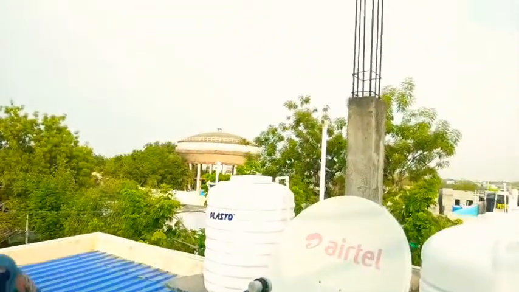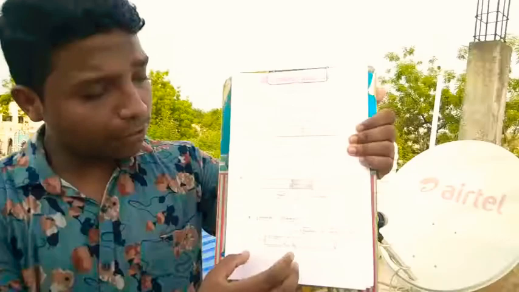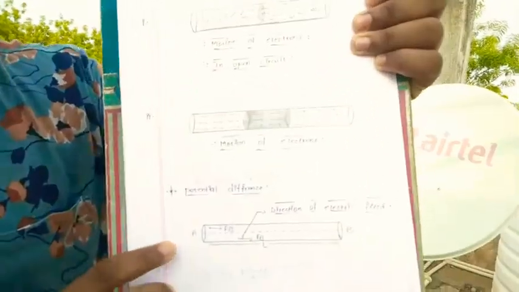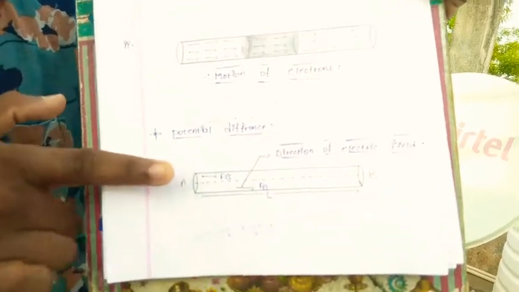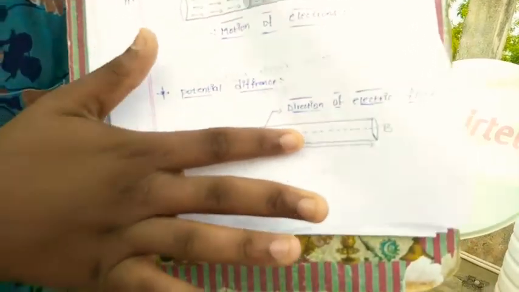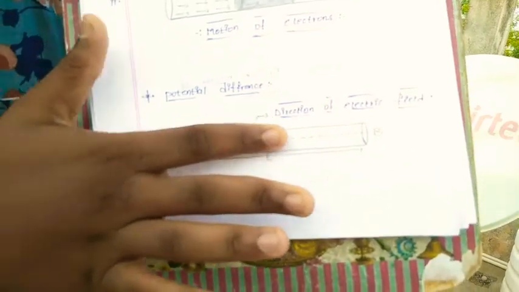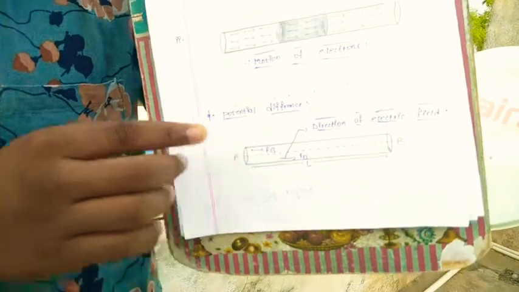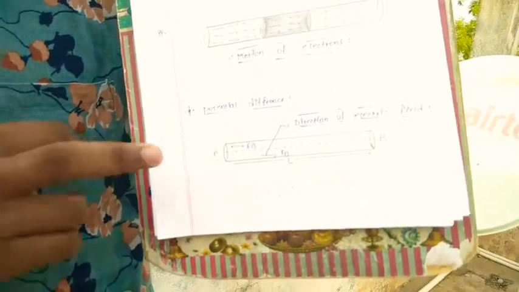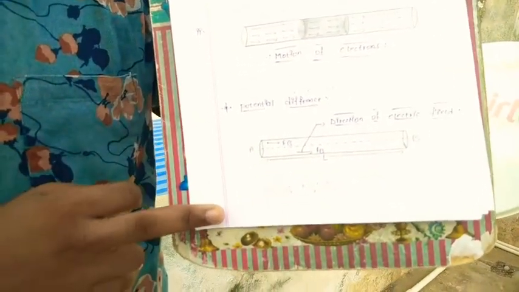I will show the image of how the electric charge moves under potential difference. This is the image of potential difference in a wire. Here are the positive terminal and negative terminal. Here the electric field is moving, in the direction of the electric field. This is the potential difference. By this process, the circuit will be completed.